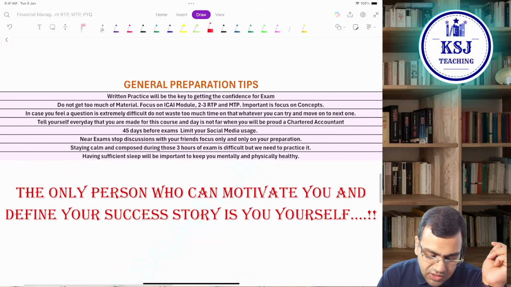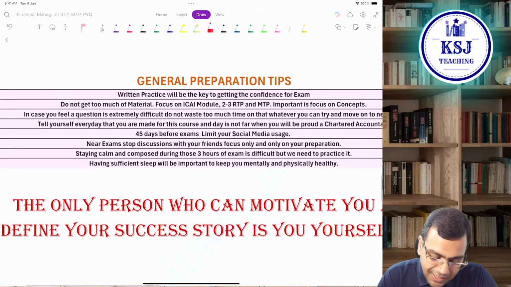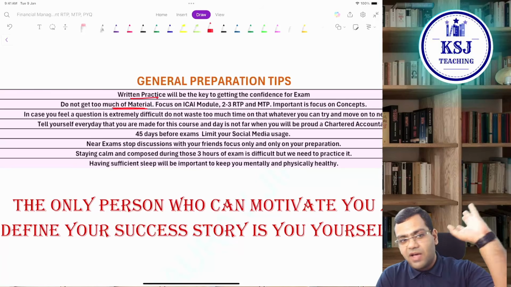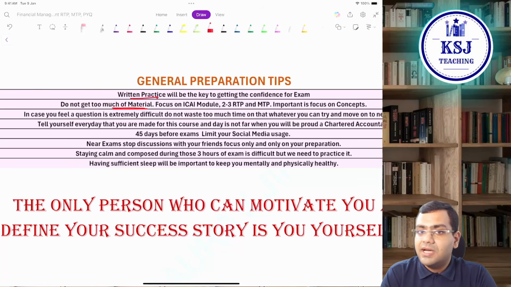Then you can read the journal preparation tips I have given. The written practice is the key. Do not gather too much material. Now this is one very basic mistake, right? Some of you might be doing that. We get so many study materials from every faculty, and at the end, during the exam days, we do not know which one to ultimately study from, right? Please do not commit such a mistake, right?